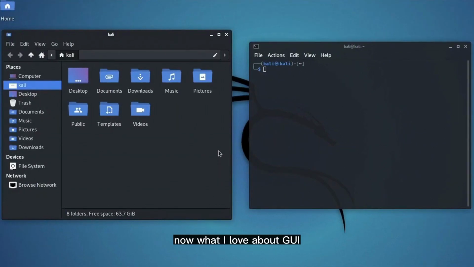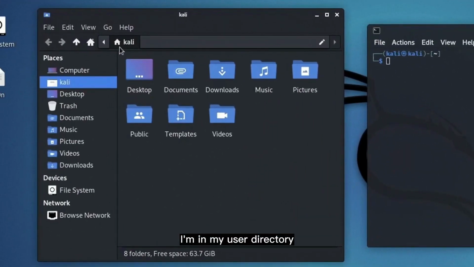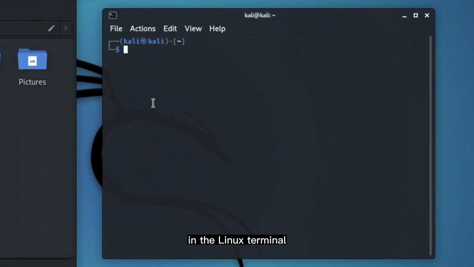Now what I love about the GUI is that you always kind of know where you are, because you can see it. Like right now I'm in my user directory, because I can see it right here. And this is all my stuff. But over here in the Linux terminal, I don't see anything. How do I know where I am?